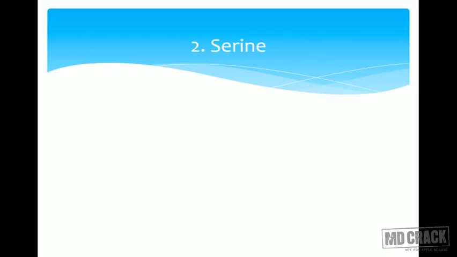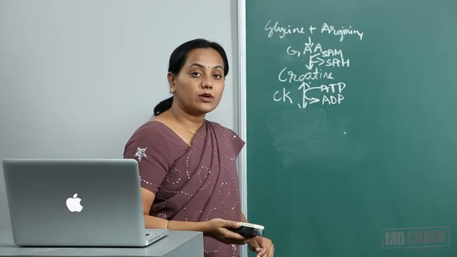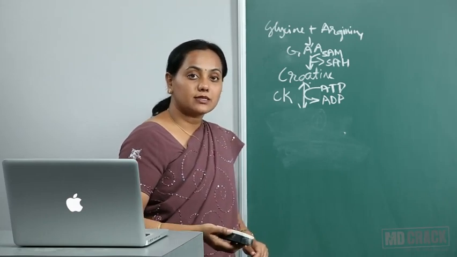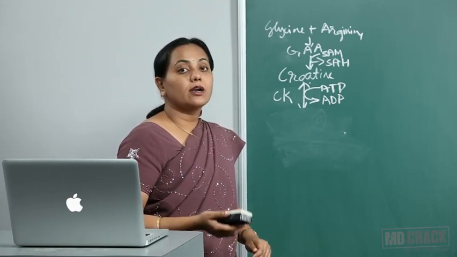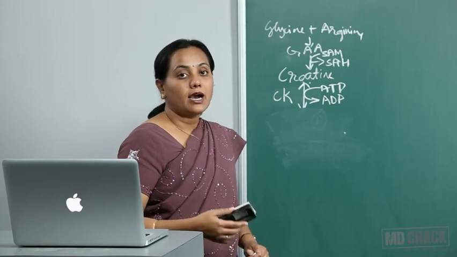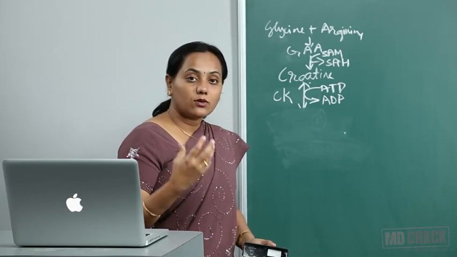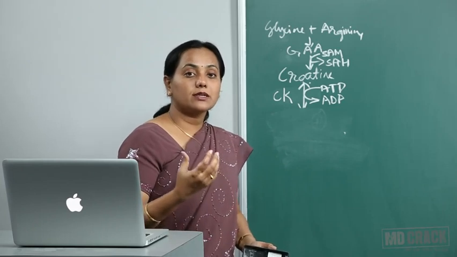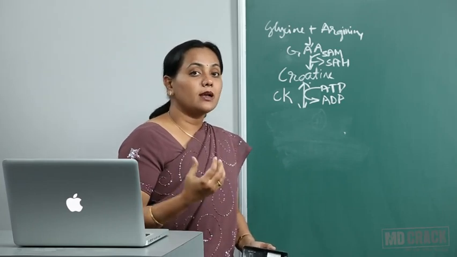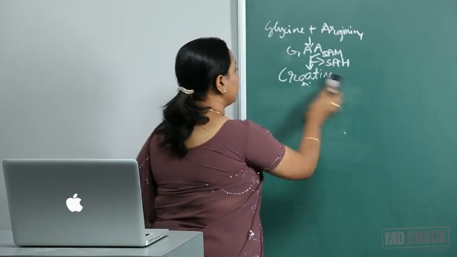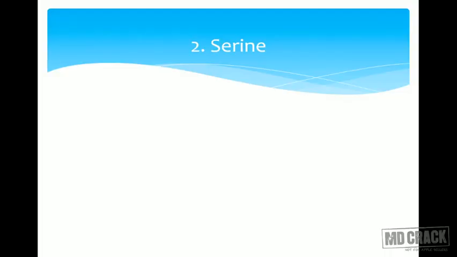So let us go ahead with the second amino acid, that is serine. Now, as I said, one more important compound got from glycine is glutathione. What is glutathione? It is gamma glutamyl cysteine glycine. So in that, gamma glutamyl, glutamic acid is required, cysteine is required, and it also requires glycine. I'll be talking more about glutathione separately because it is involved in free radical metabolism. So glycine we finished. Now let us go on to serine.